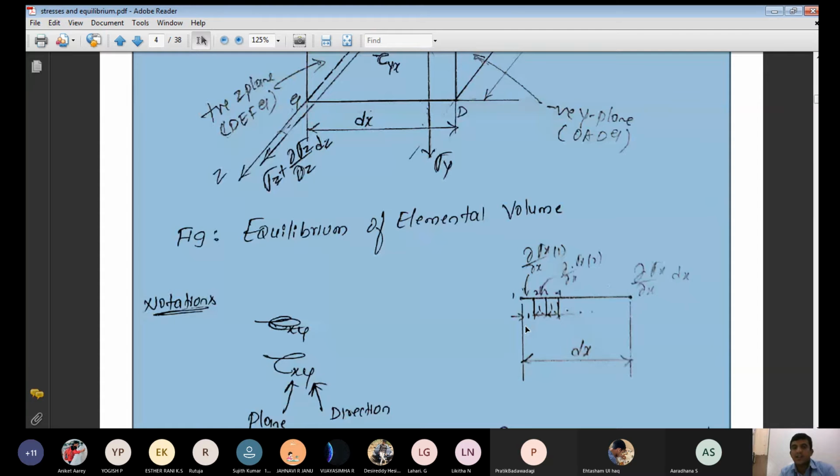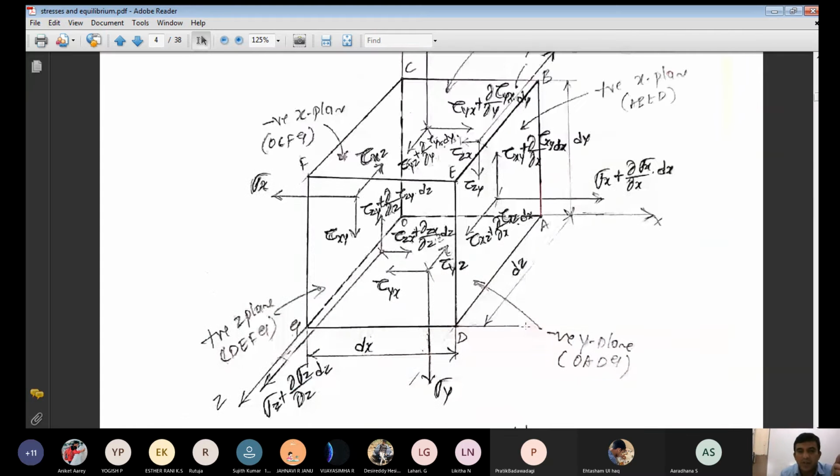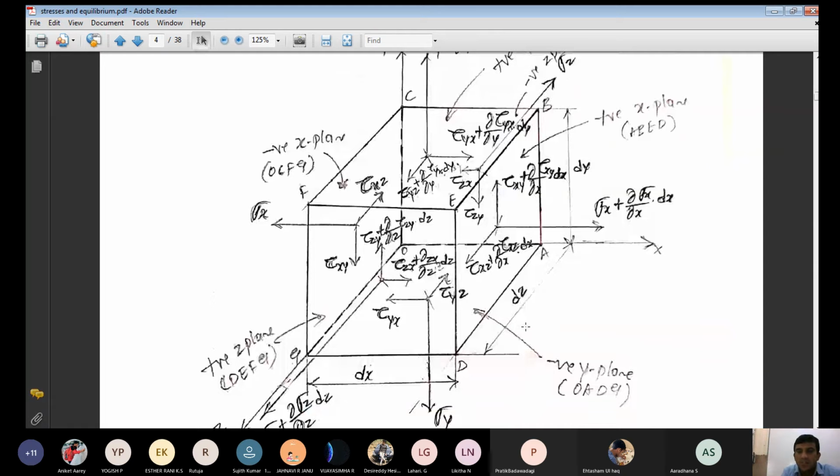Yes, any doubt regarding this? What are the stresses acting on the negative plane? What are the stresses acting on the positive plane? How do you give the arrow mark? That is important. For the negative plane, you have to show the arrow mark in the negative x direction, negative y direction, negative z direction. Similarly, for the positive plane, you have to show the arrow mark in the positive x direction, positive y direction, positive z direction. Yes, any doubt regarding this?